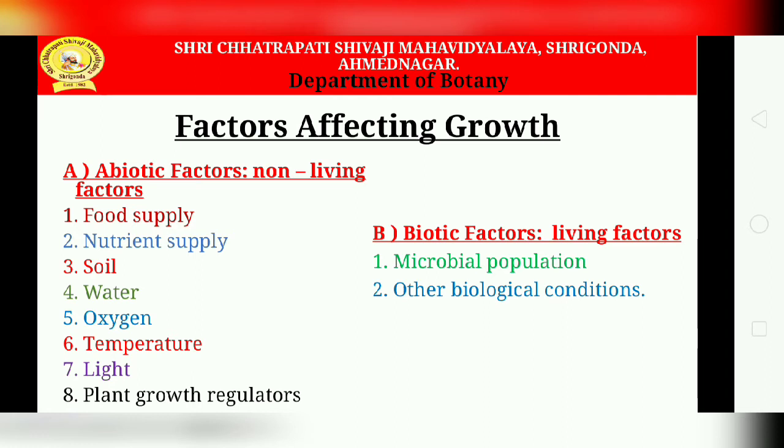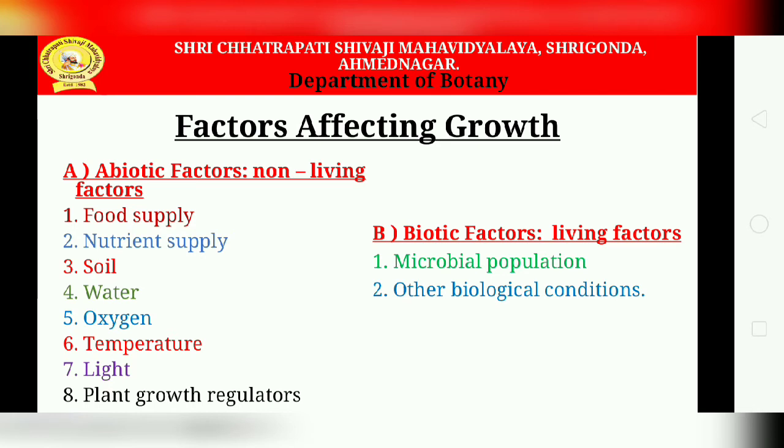The effect of light on reproductive growth is known as photoperiodism. Okay, the various colors of light have different functions. And the last one is plant growth regulators.